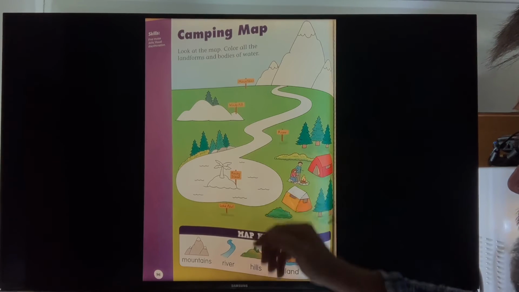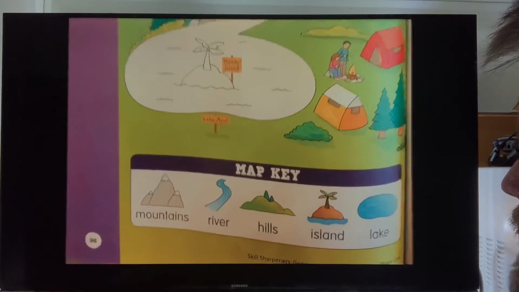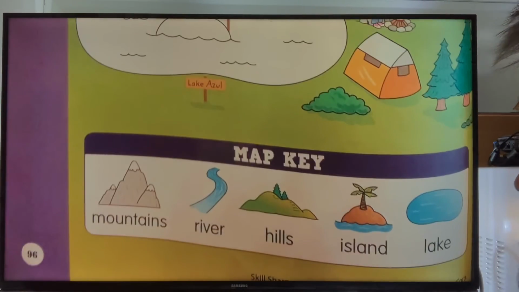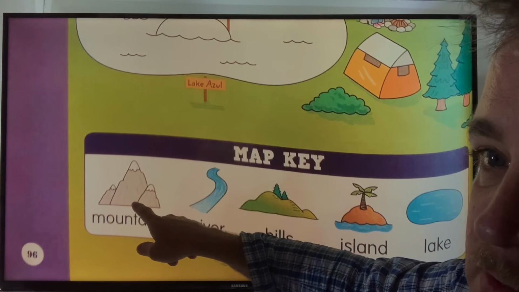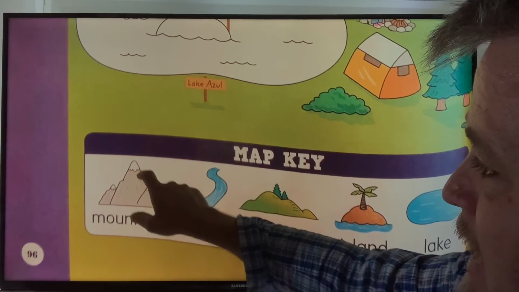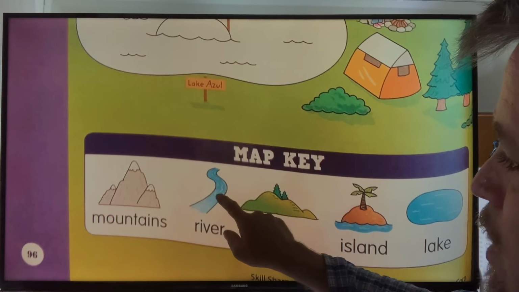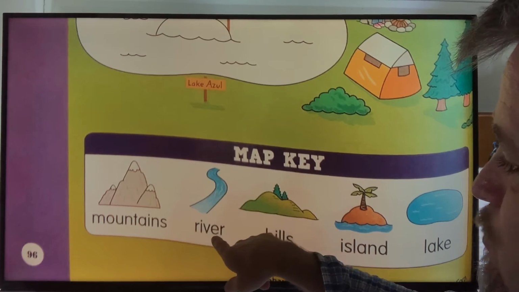Okay, so what are landforms again? Okay, the mountains. Say mountains. That is on the land. And this is water going through the land. Everyone say river.